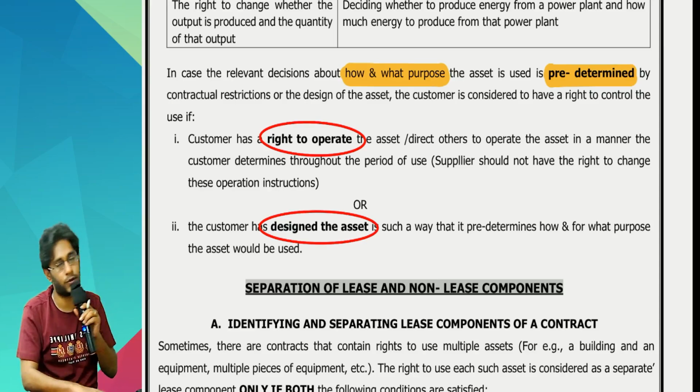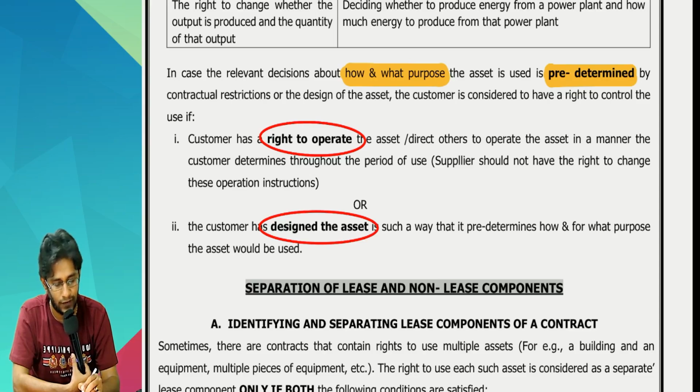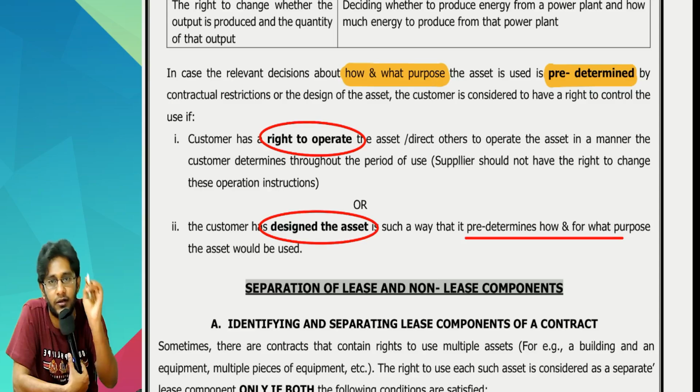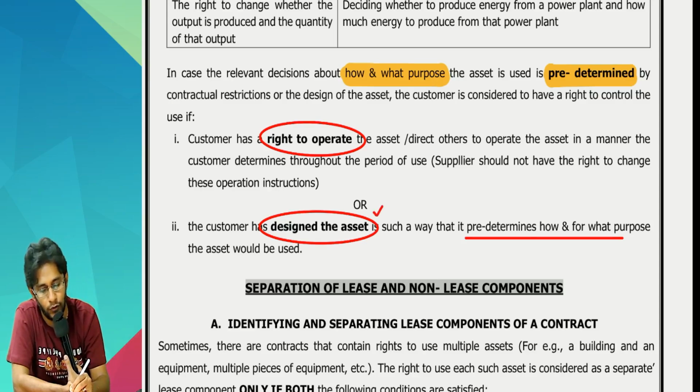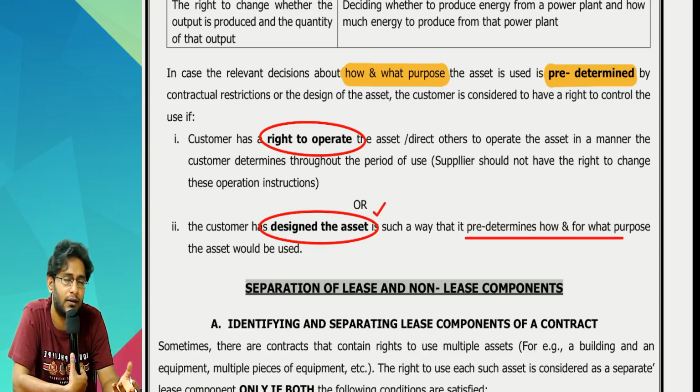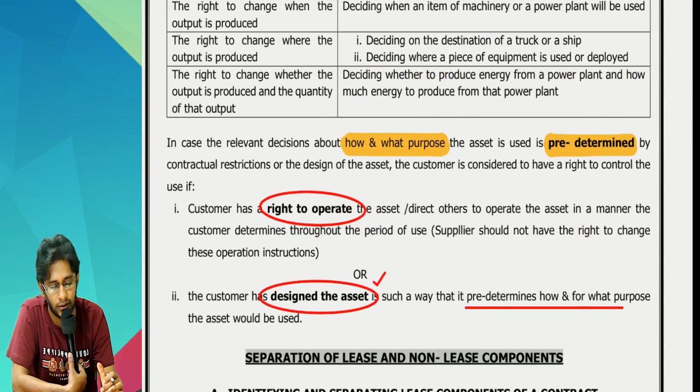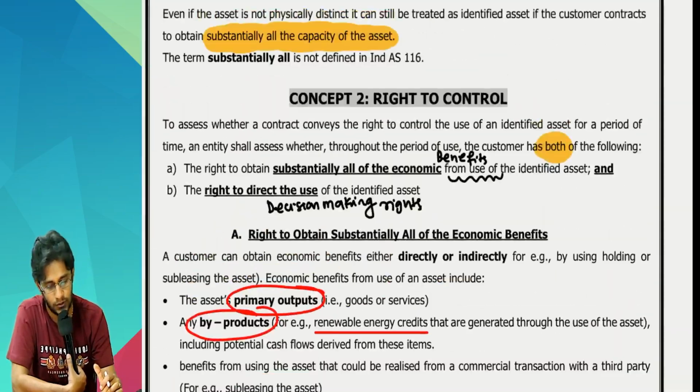In that case also it's okay. Everything is predetermined, but what is predetermined is what you decided, not the supplier. If you yourself have designed and decided that, then it is fine. You have the right to direct the asset usage. So this is about the second point.